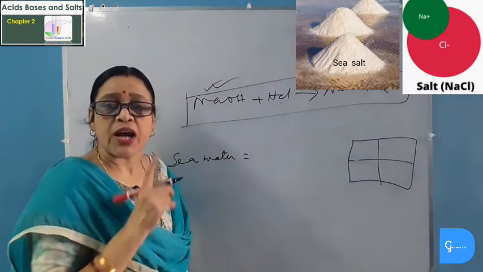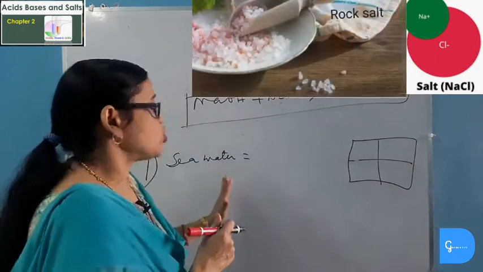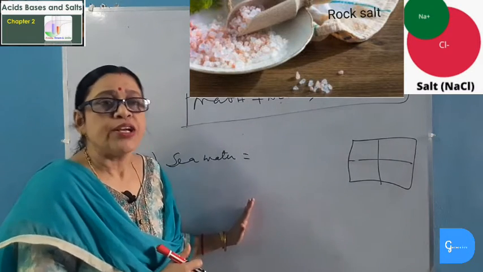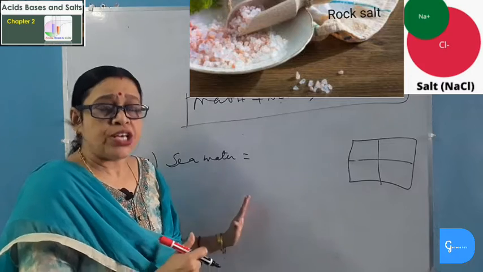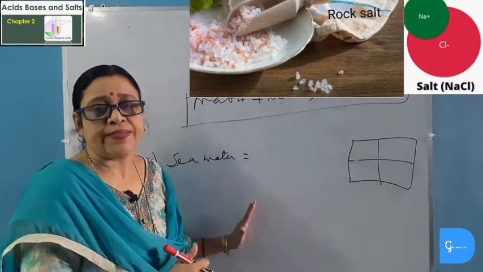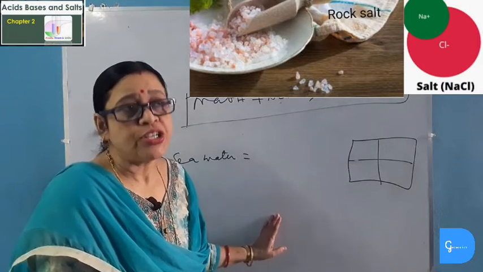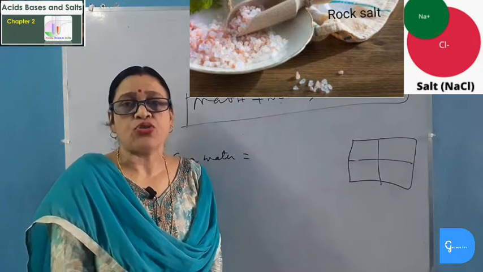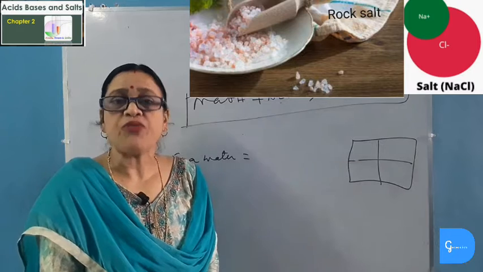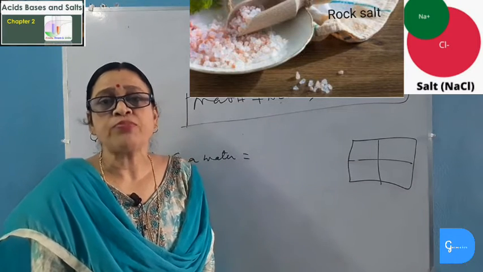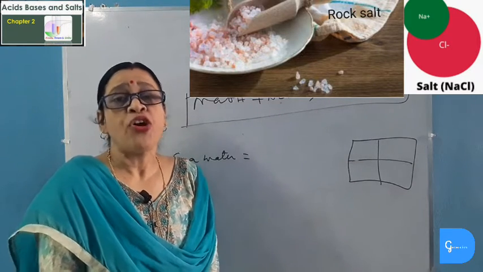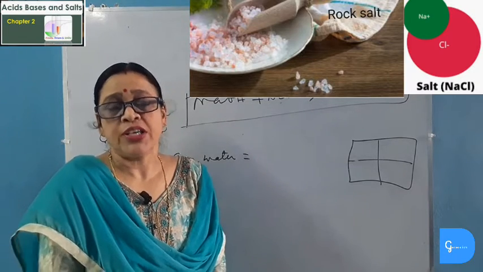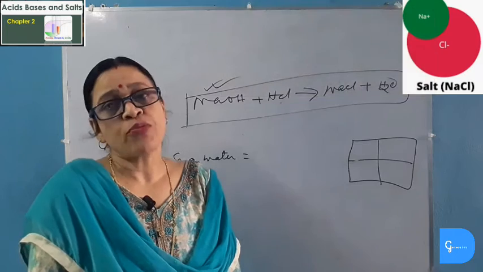Second process is from the underground deposits. Sodium chloride is also obtained from underground deposits and is mined just like coal, because it is available as rock salt. These rock salts are found in many countries, and sodium chloride is mined from this rock salt. These rock salts are formed because seas have dried away many years ago. Thousands of years ago, the sea was present, which dried up, and thus formed the salts which are available in the form of rock salt. Rock salts are brown in color because of the presence of impurities. So these are the two processes by which we can get common salt or sodium chloride.